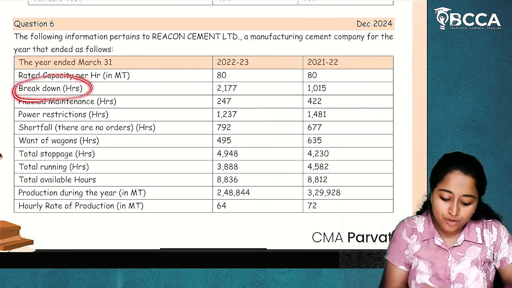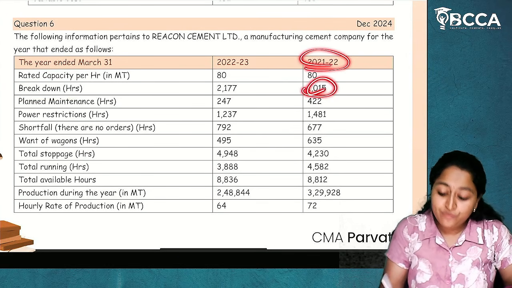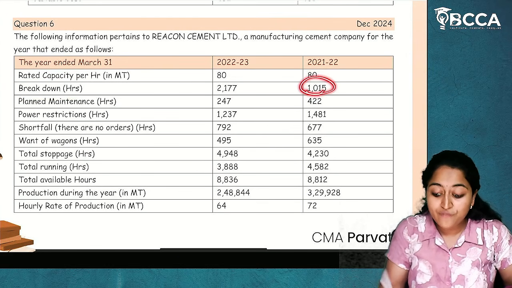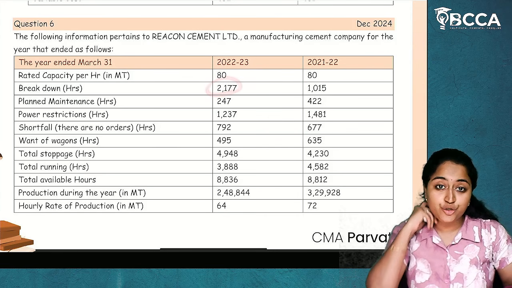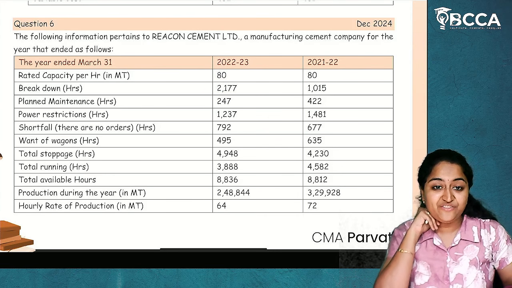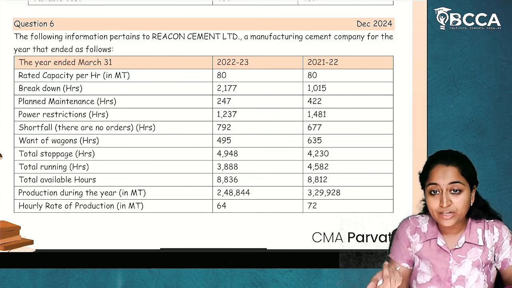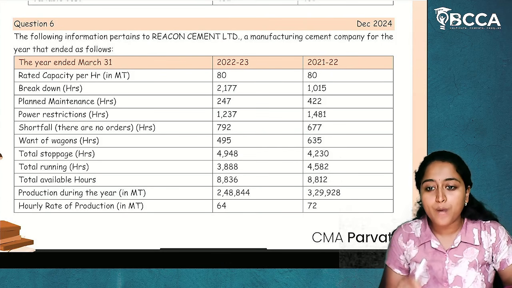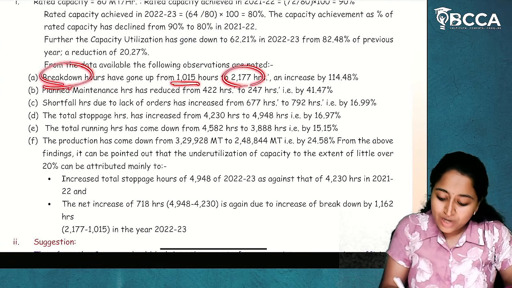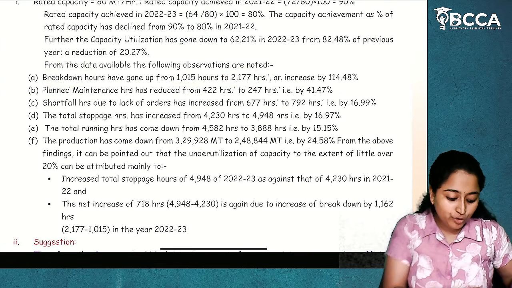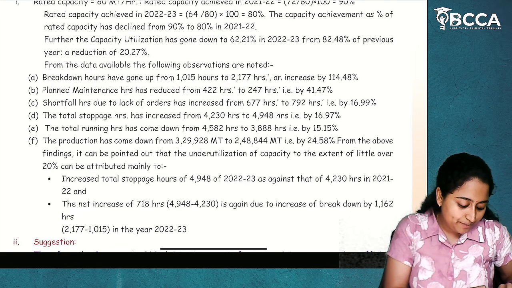Then, breakdown hours. In 21-22, we had breakdown hours of 1015. But in 22-23, it increased to 2177, which means breakdowns are happening so frequently that production is not running properly. So, breakdown hours have gone up this much. So, you have to take the percentage. How will you take the percentage?